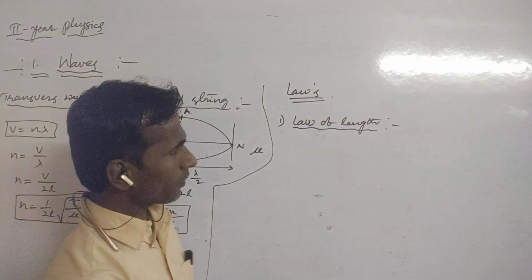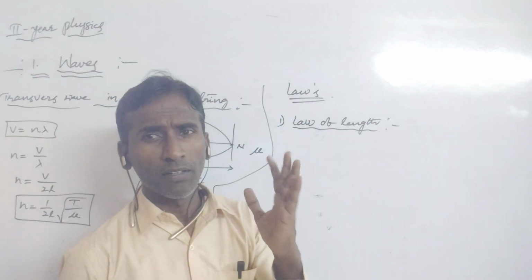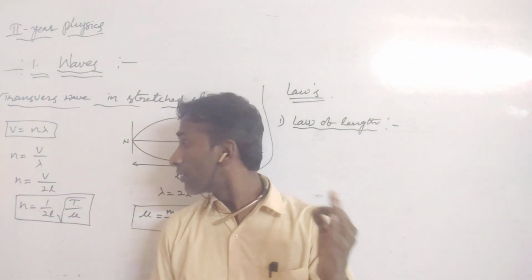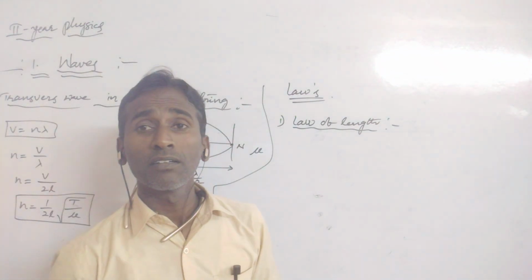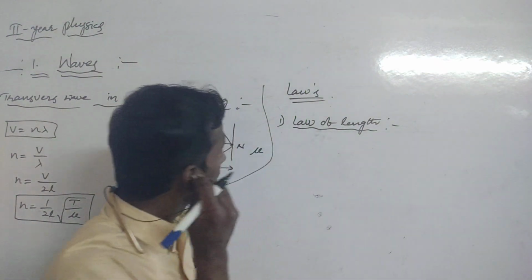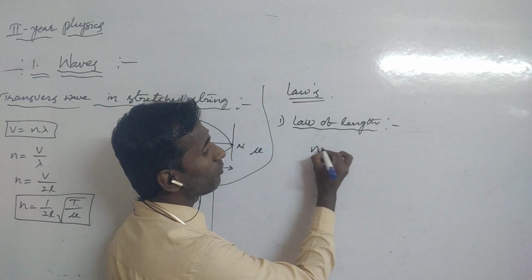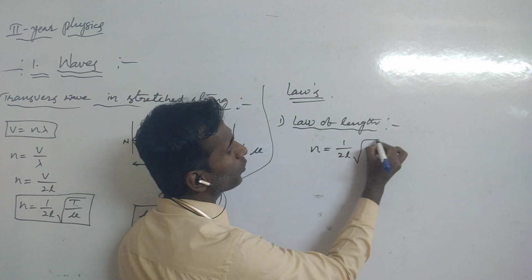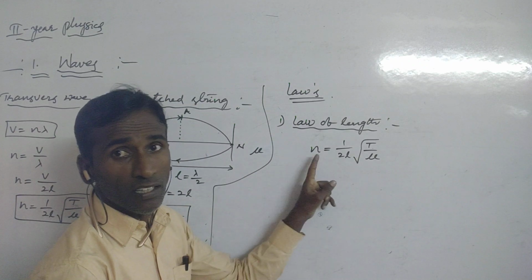See here. The fundamental frequency of the vibrating string is inversely proportional to the length of the string. So first of all I am writing the formula here: N is equal to 1 by 2L under root of T by mu. This is the fundamental frequency of the vibrating string formula.